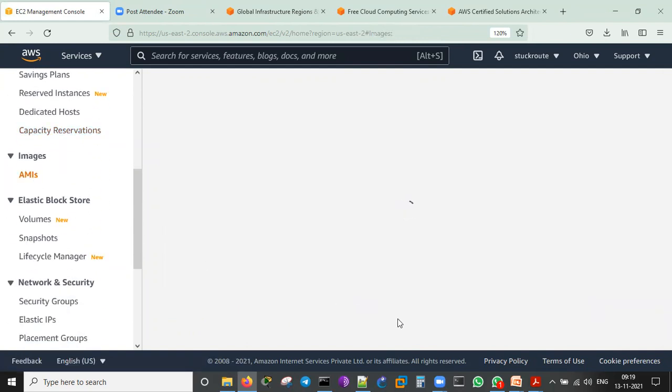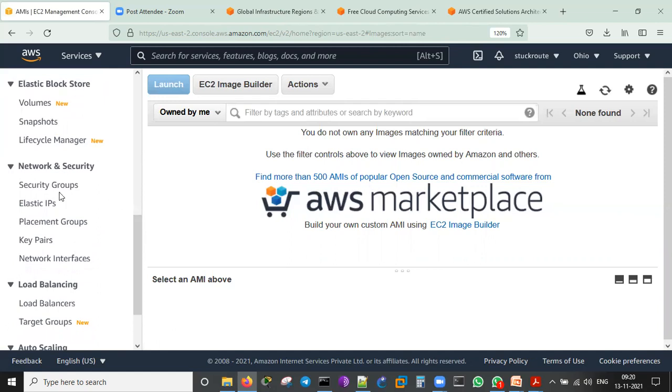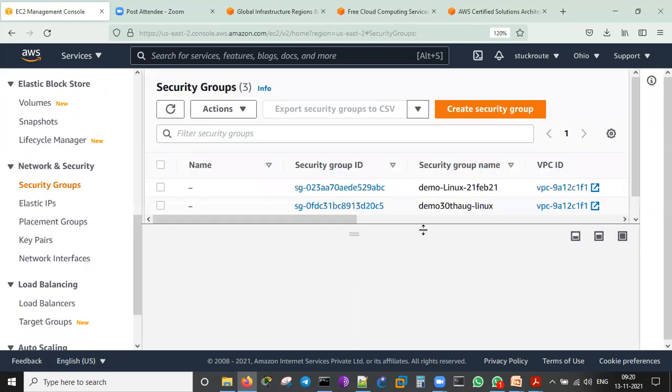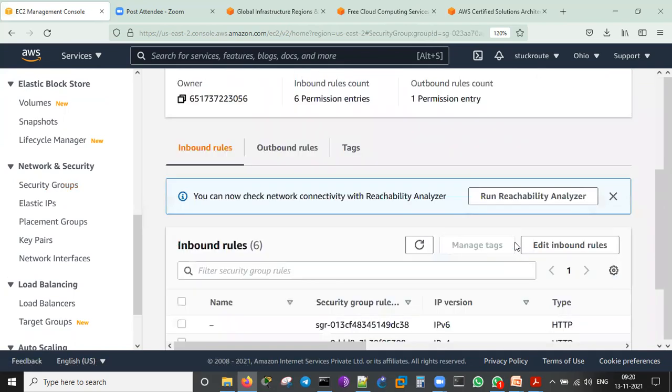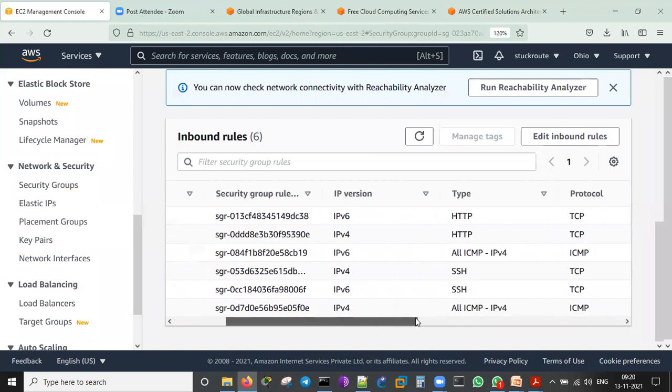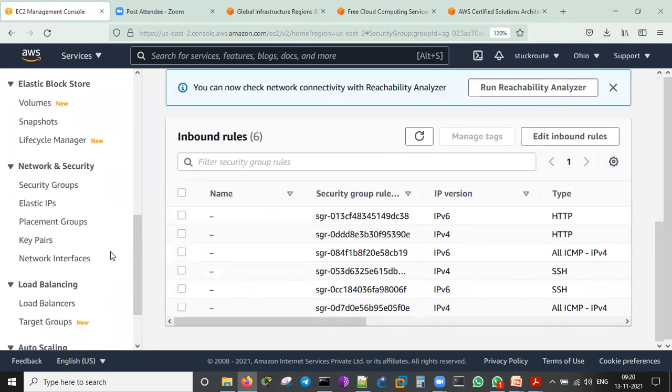AMIs are called Amazon Machine Images. These are ready-made images that are available, or we can even create our own operating system image and upload it to Amazon. We can use it. Network and security groups: here I created two security groups, demo Linux and demo Windows. You can see the inbound rules. I can allow HTTP to come in, ICMP, SSH, ICMPv4.